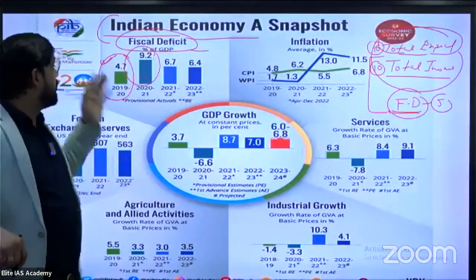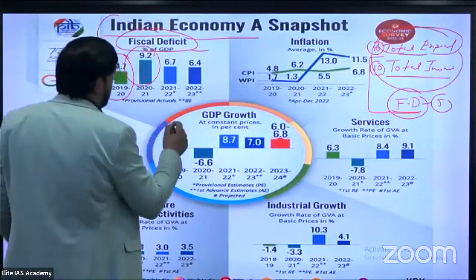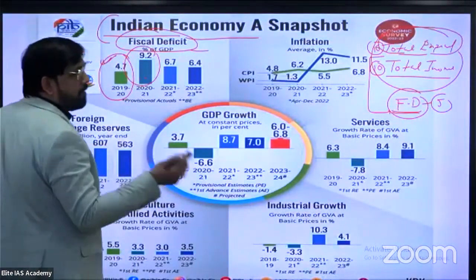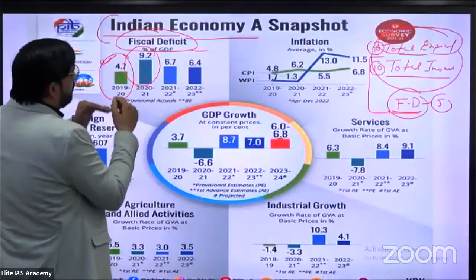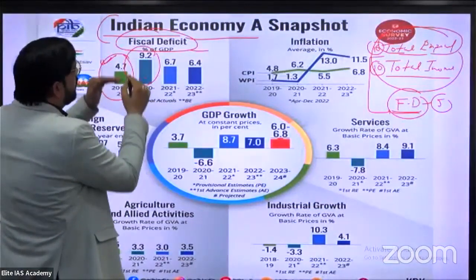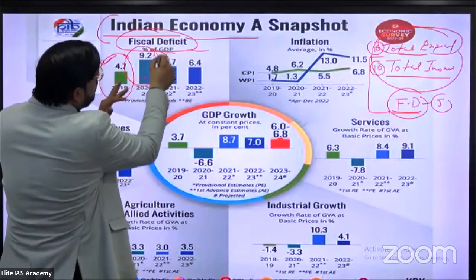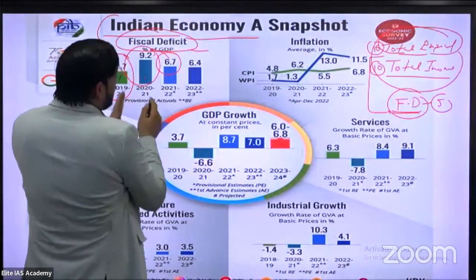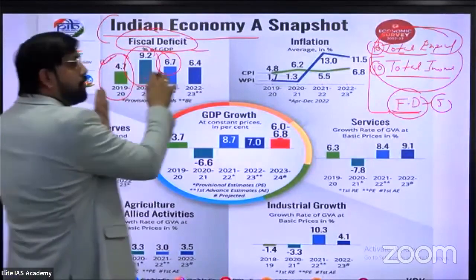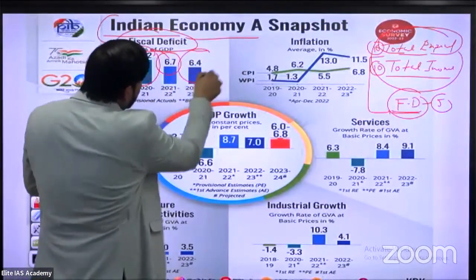So in 2021-2022, as per the performance of the finance ministry, the fiscal deficit decreased from 9.2% to 6.7%. And the budget estimate for 2022-23 is 6.4%.